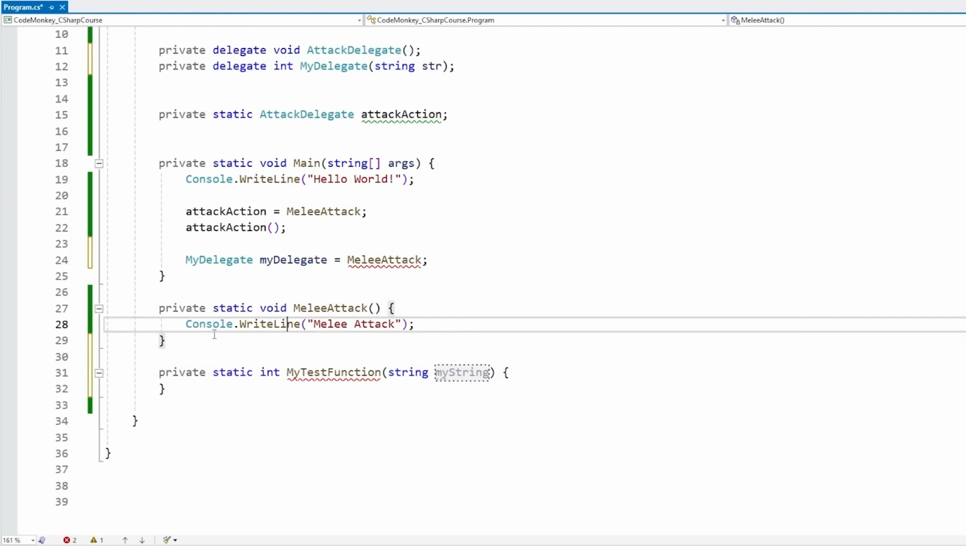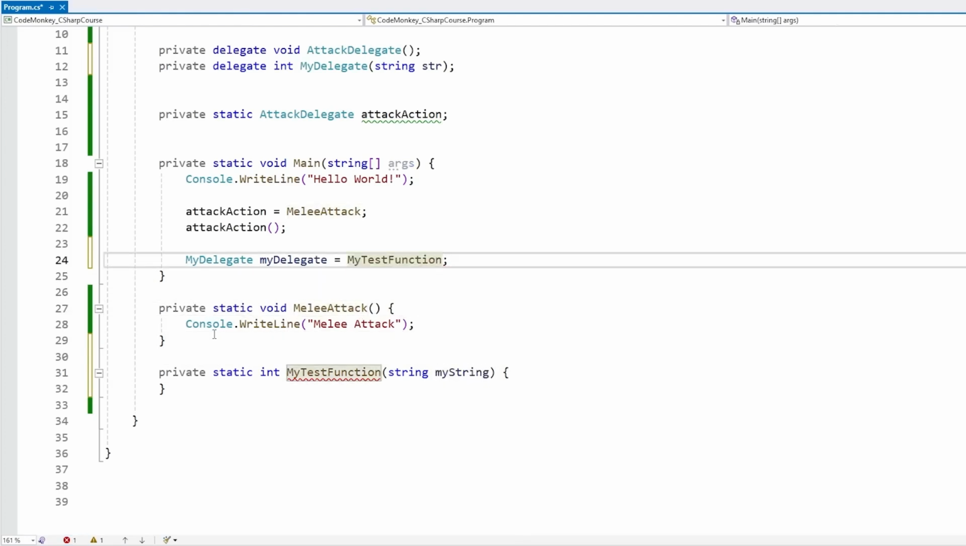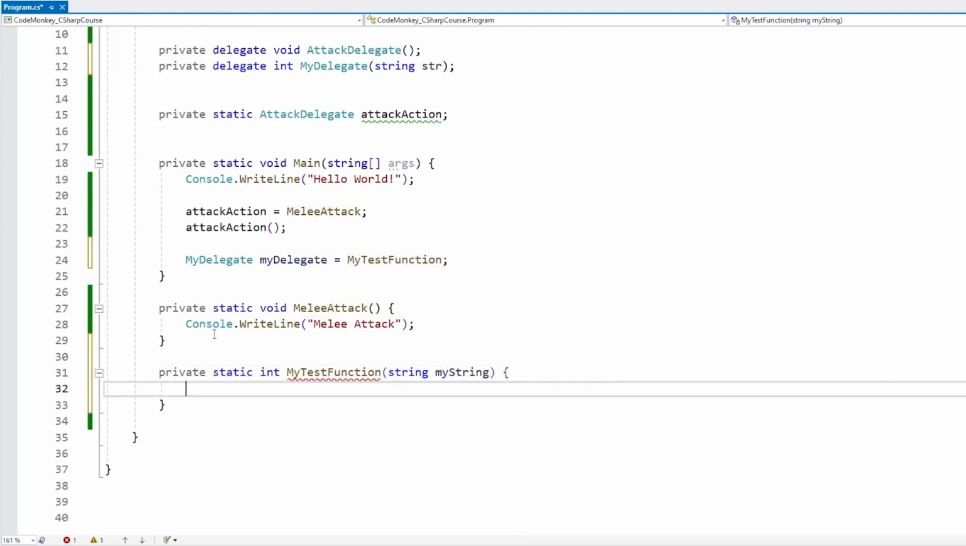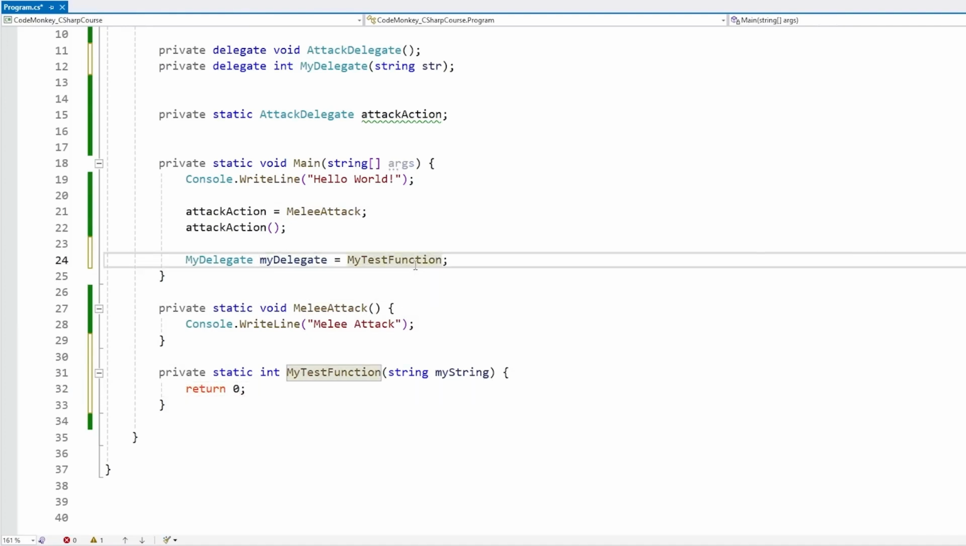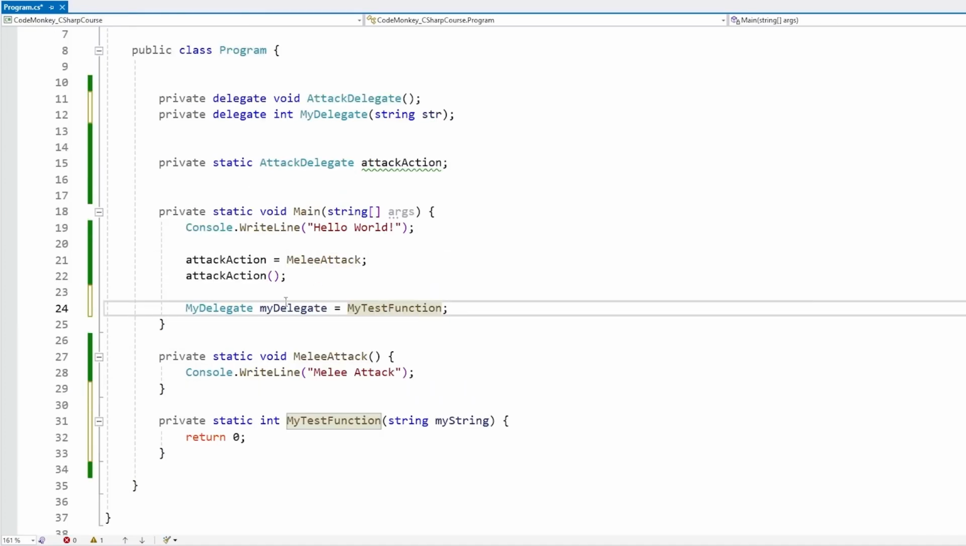So we have this one, and now up here we assign this to this field of type my delegate, and yep, now it does work. Let's just return 0 just to fix that error. And yep, like this does work. It works because the function signature now matches, so they both return an int type and they both have a